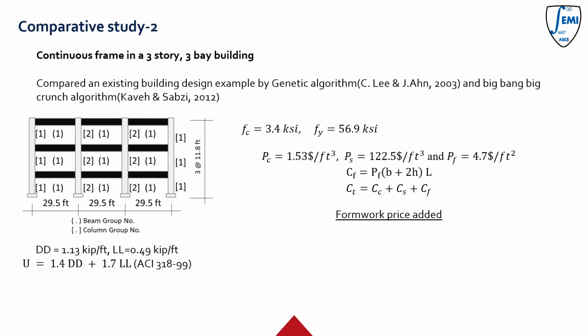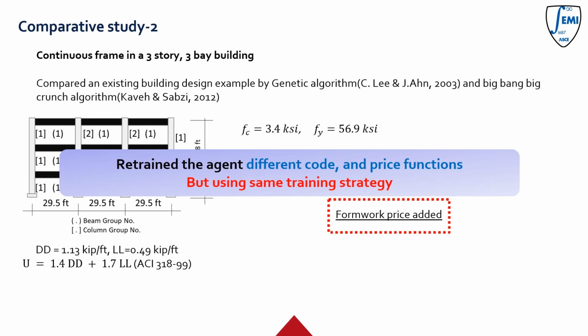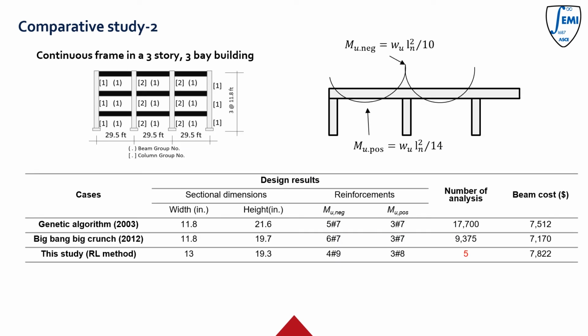For this case, the negative moment was used as the governing moment capacity for rebar arrangement by the agent, but the positive moment in the column was arranged by the minimum requirement of the ACI code. It was not possible to make an exact comparison because the column design was out of scope. For this case, former cost was also considered and the old design code ACI 318-99 was used, so we retrained the agent using the same strategy. The genetic algorithm and Big Bang Big Crunch algorithms are used for comparison.